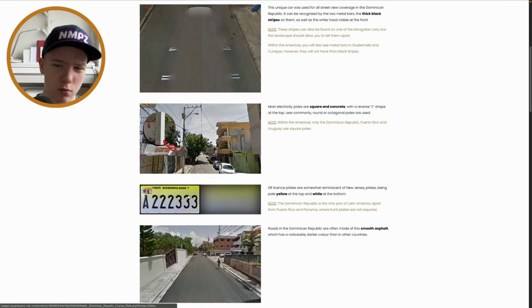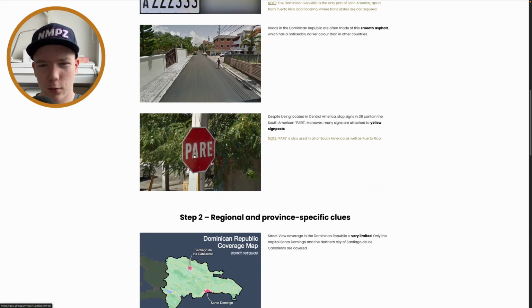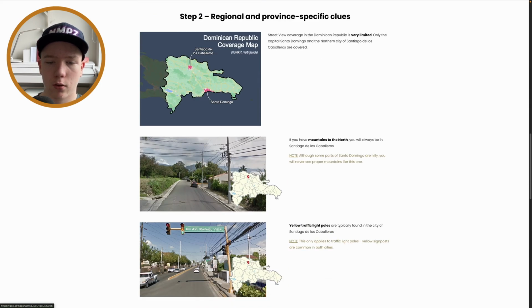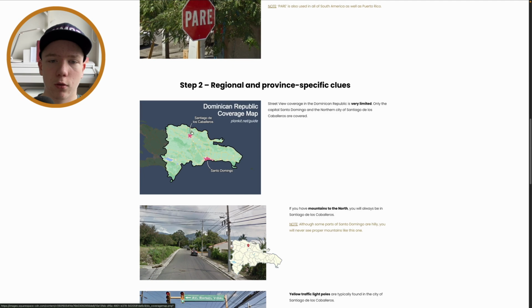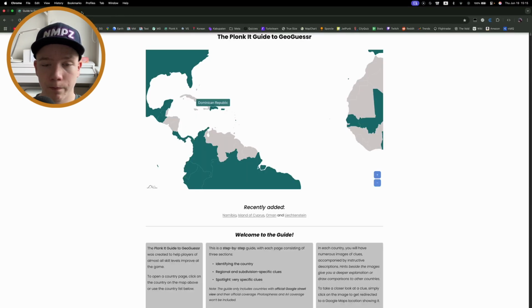Yeah, license plates, they can be useful, but not too useful, I would say. They also don't use front plates, as well as Puerto Rico and Panama. Also, some states of the US and provinces of Canada also do not have front plates on cars. Yeah, this is not really useful. Again, Pare on these signs, and only 2 cities are covered, so you can learn a bit of the region guessing. It's quite useful to know which city you are in. You can definitely take some points off your opponent if you're playing duels and they do not know it.